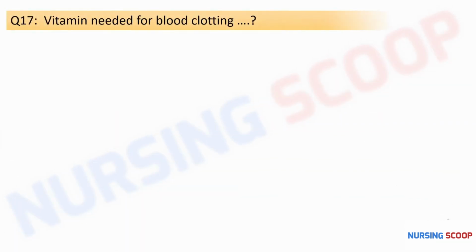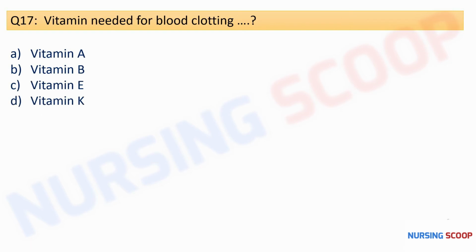So next question is, which vitamin is needed for blood clotting? And here are the options A, B, E, or K. So the right option is option D, that is a vitamin K. We all know the vitamin K plays a very important role in a blood clotting.